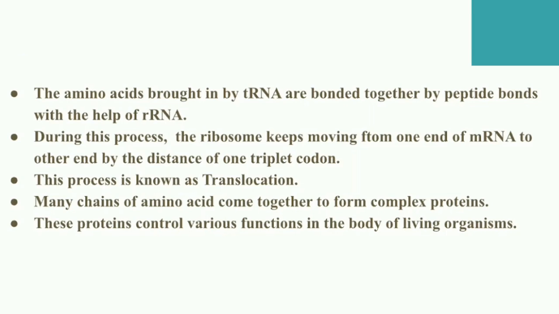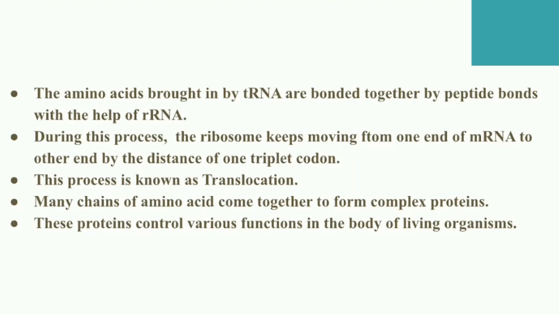During this process, the ribosome keeps moving from one end of the mRNA to the other end by the distance of one triplet codon. That process is known as translocation.